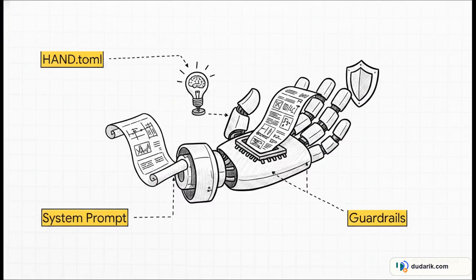And a hand is way more than just a simple script. Each one is actually a pretty sophisticated little package. You've got a manifest file, a system prompt, which the docs call a 500-plus word expert procedure, a file for its specific domain knowledge, and, this is critical, built-in safety guardrails with approval gates.